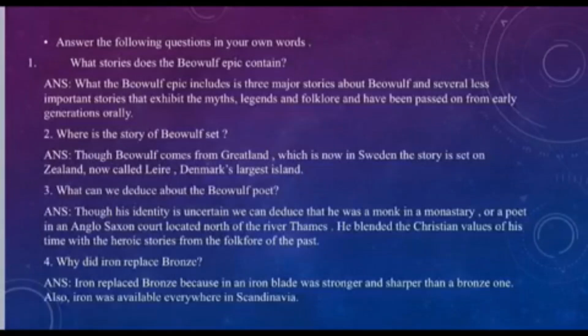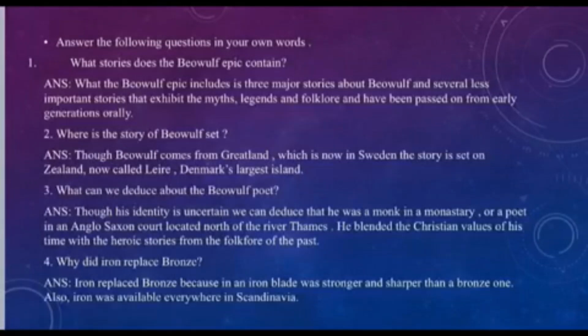Third question is, what can we deduce about the Beowulf poet? Which are the things which you can say or tell about the Beowulf poet? In the passage itself, it was very much clear that it is not certain that this is the very particular poet, but a few things were told about that very poet. What was it?